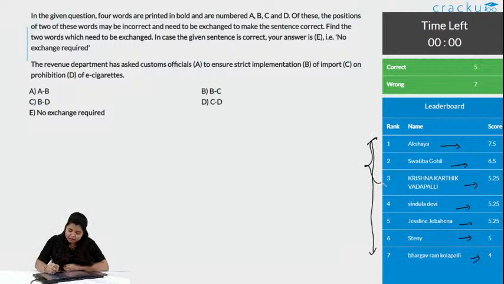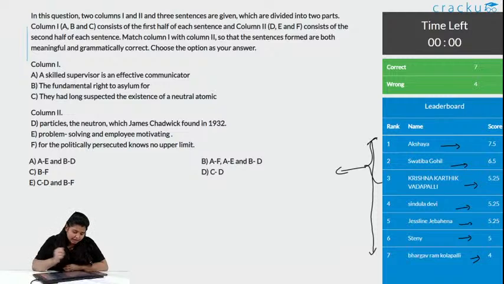And these are the top 3 people, that is Akshaya, Swatibha and Krishna Karthik with score 7.5, 6.5 and 5.25. Congratulations people. And where was the doubt? It was in this question, right?